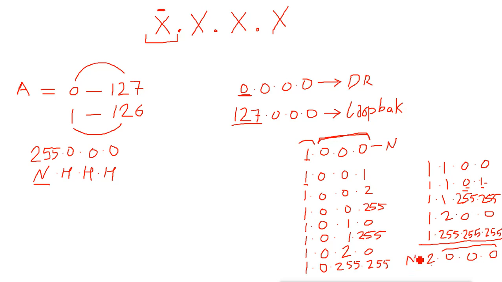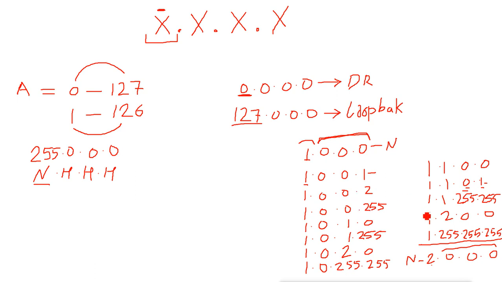We can't use these network addresses on any machine. If you try to give this network address to a machine, the device will not accept it; devices are designed not to accept this address. The valid addresses start from here, where the first bit of the host part is on. So when all the host part bits are 0, you can't use that address, because it is the network address for that particular network.